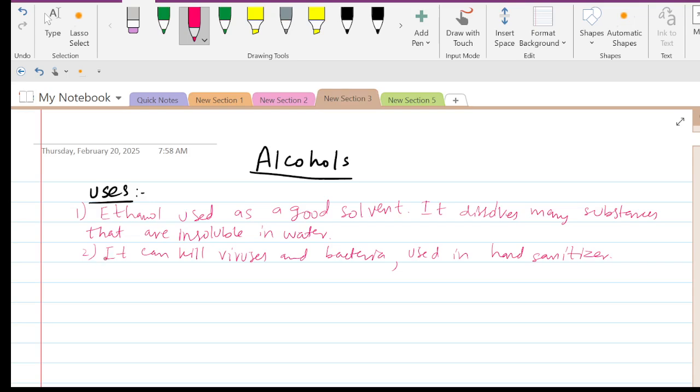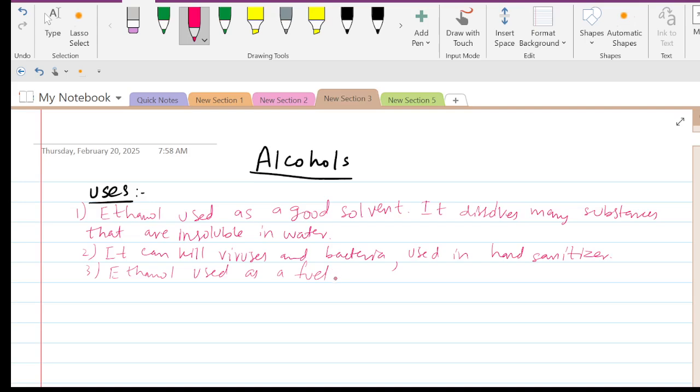The third use is that it can be used as a fuel. Ethanol can be used as a fuel. It can be burned in the presence of oxygen, which is a combustion reaction.